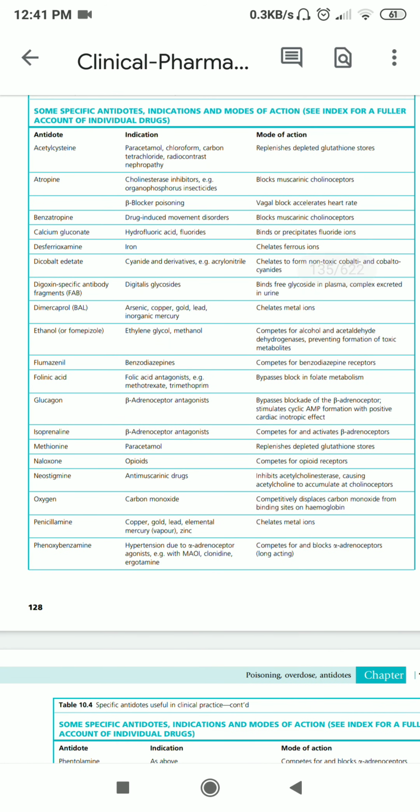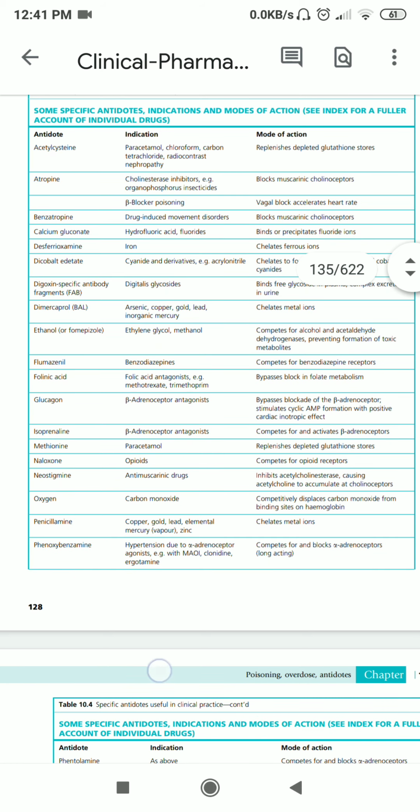Then again, beta adrenoreceptor antagonist poisoning can also be treated with the help of isoprenaline, which competes for the beta adrenoreceptors, hence preventing the poisoning of the beta adrenoreceptors antagonist.